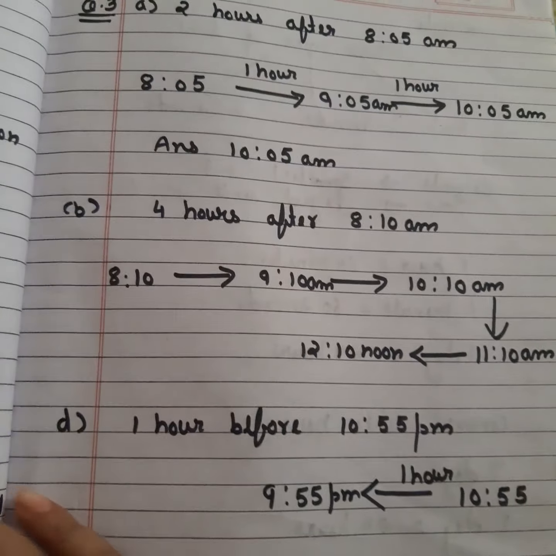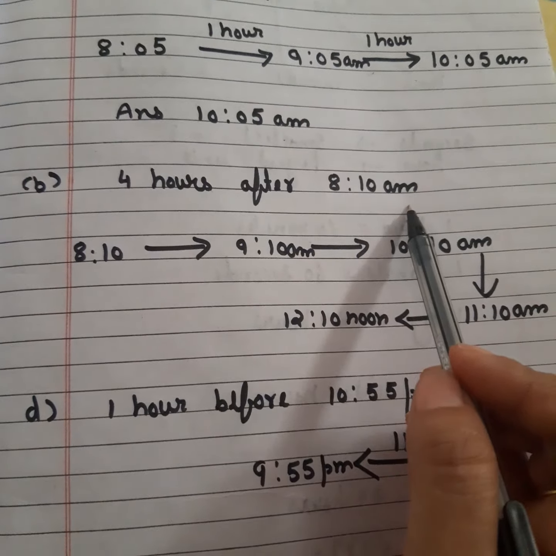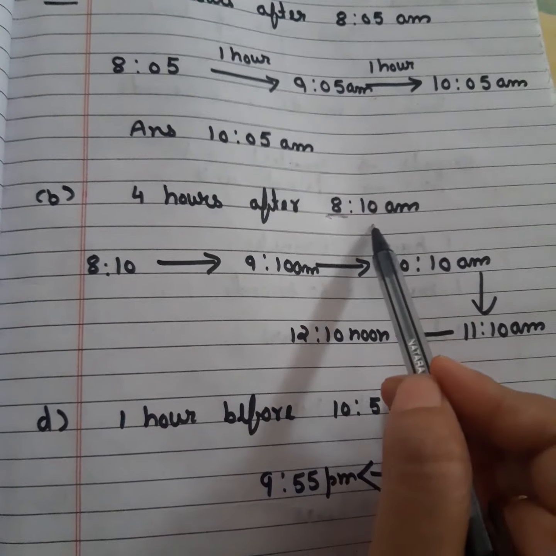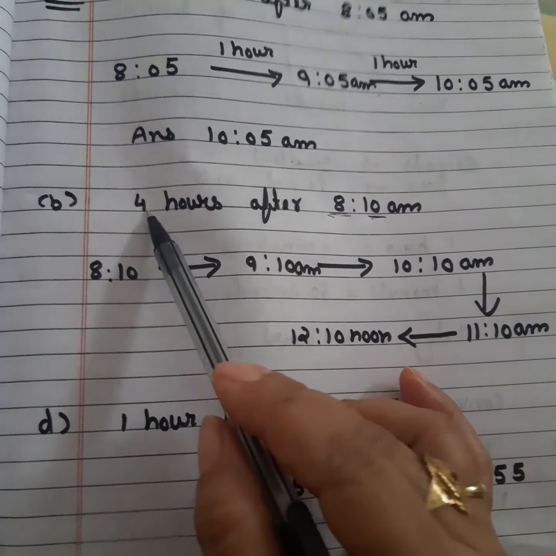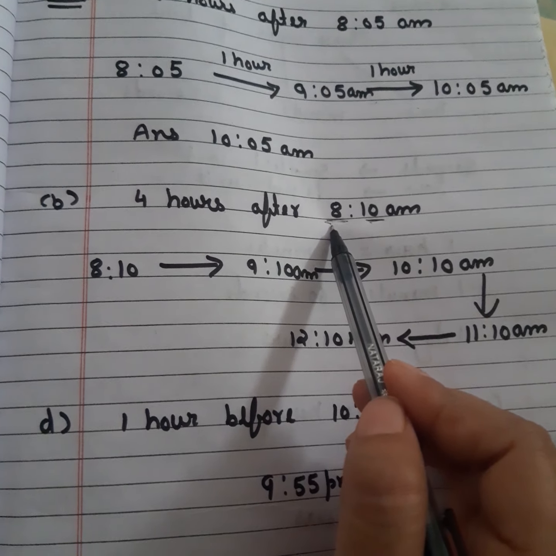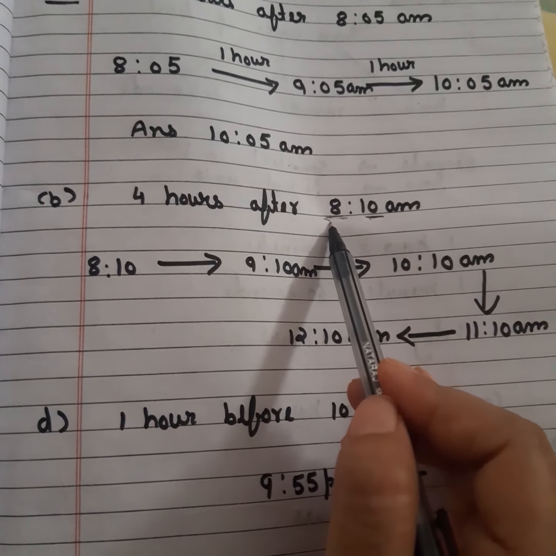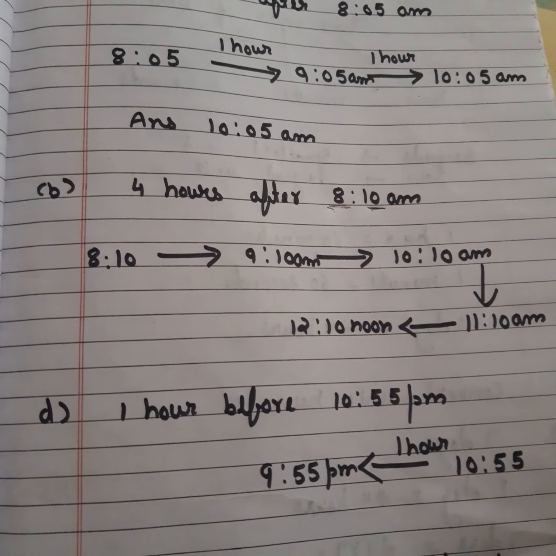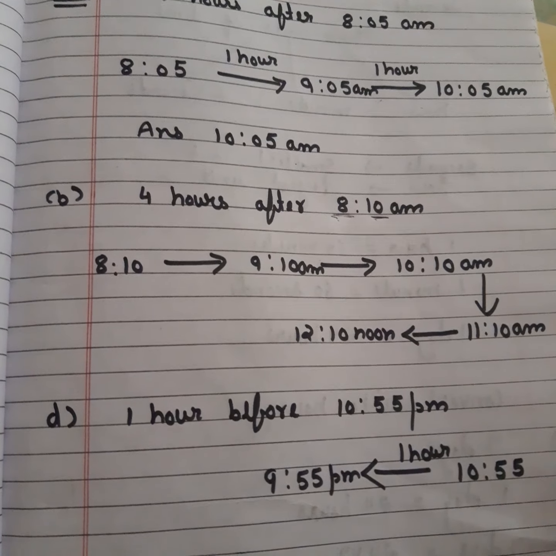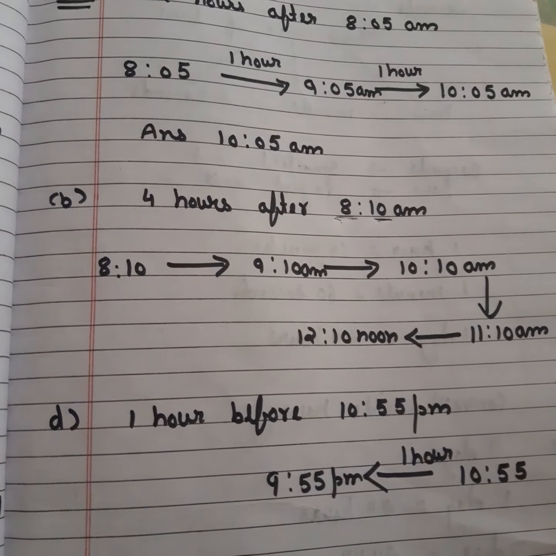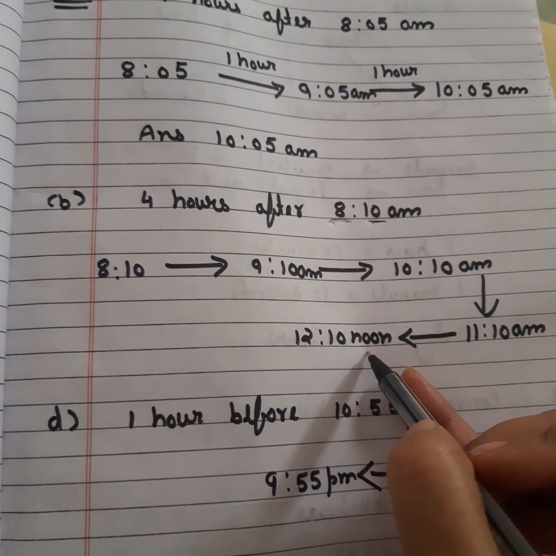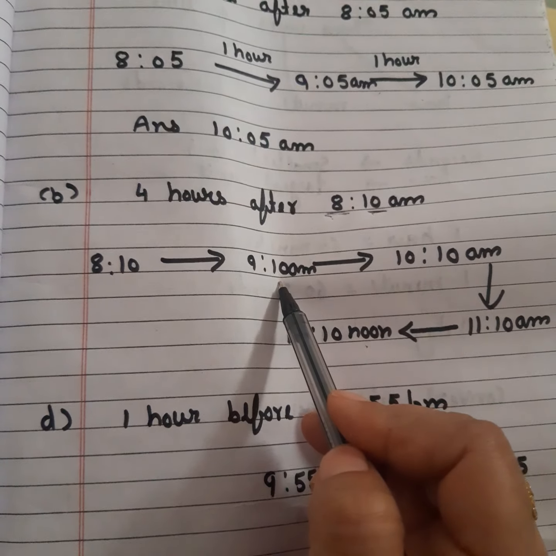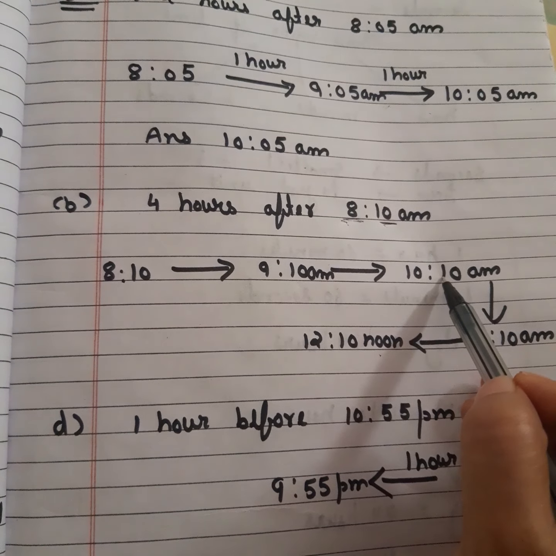The next is 4 hours after 8:10 AM. You can directly add 4 to the hours, that is 8 plus 4. Here 8 denotes the hours and 10 denotes the minutes. It will become 12:10. Now you have to show what this 12:10 denotes. I have already told you that we never write 12 as AM or PM. We write it as either noon or midnight. After AM, noon will come, and after PM, midnight will come. First you add 1 hour, it is 9:10 AM. When you add one more hour, it will be 10:10 AM.